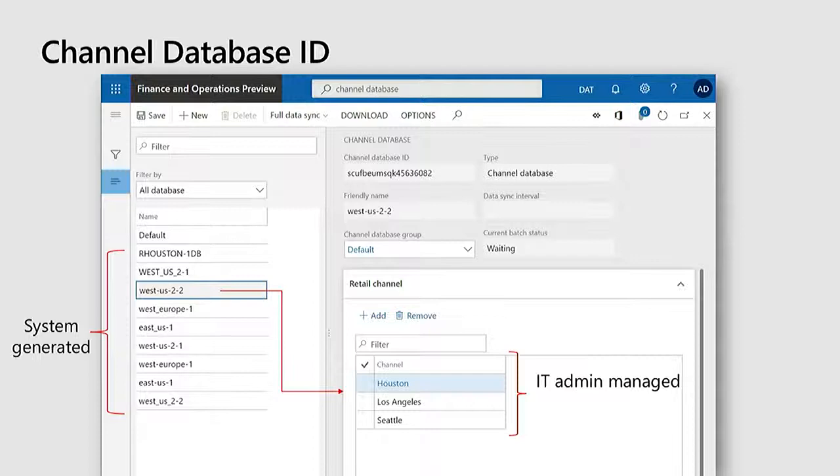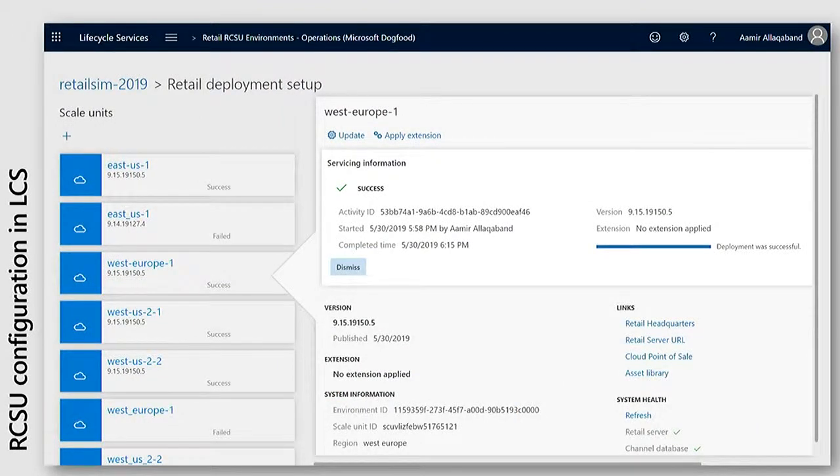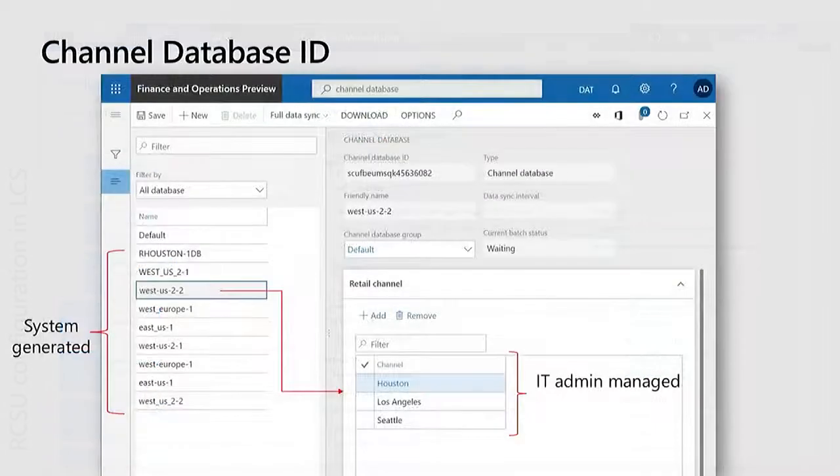And so what we did is, anytime you deploy a new cloud scale unit, in fact, let me go back here and tell you one more thing. On the top left corner, you'll see a plus button. And the plus button is the option to deploy a new scale unit. And I'll also show you another demo on how to do that. But you hit the plus button, you select your region, scale unit gets deployed. There's nothing else to do.